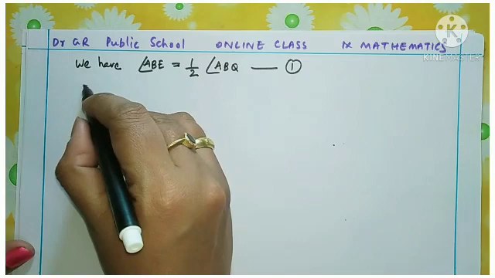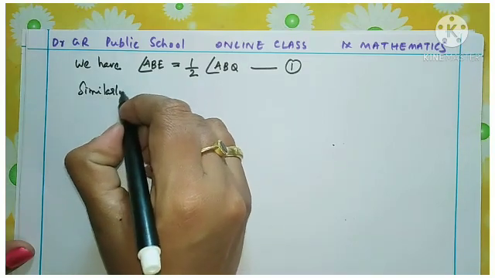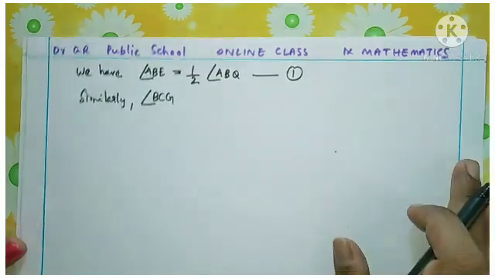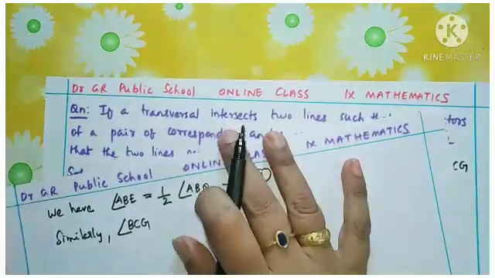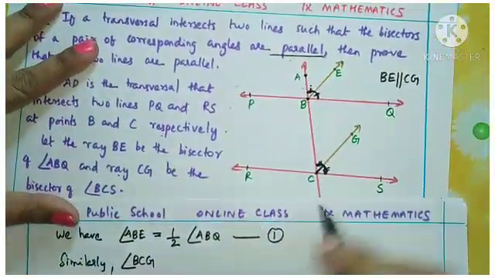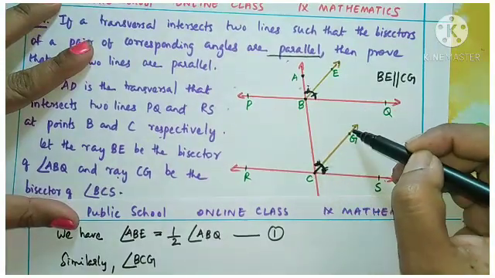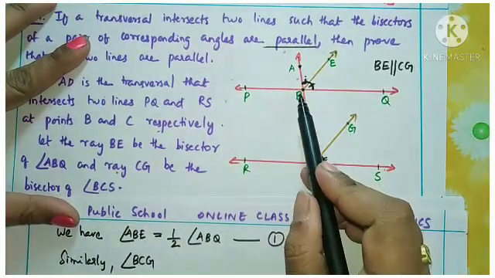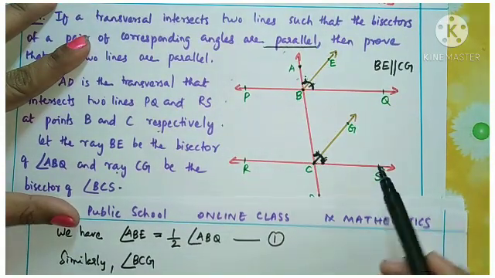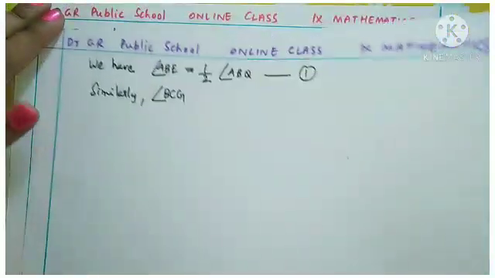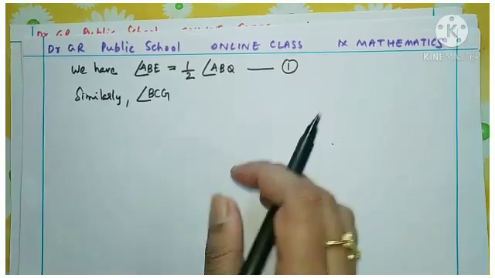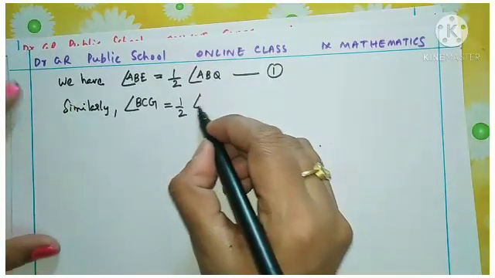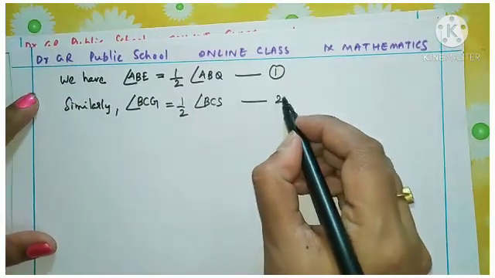Similarly, angle BCG, all of you see in the figure once again, BCG, that is the one part. This angle is equal to half of the total angle BCS. So here also we are using the same idea. Angle BCG equal to half of angle BCS, that is the total angle.